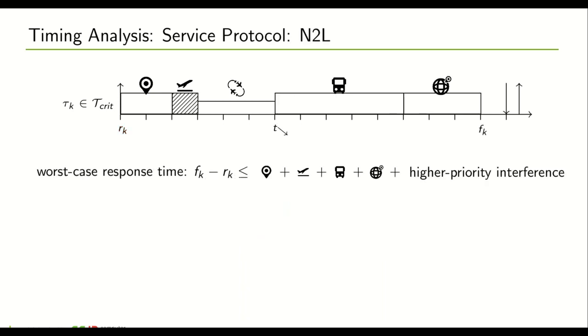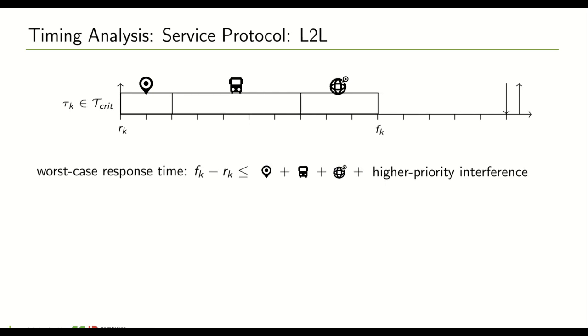If we analyze case N to L, we can find out that the worst case response time of tau k in this case, that is fk minus rk, is upper bounded by the summation of the first computation segment, the pre-processing phase, the local re-execution of the originally offloaded task share, the second computation segment, and the higher priority interference. If we then analyze case L to L, we see that the worst case response time is upper bounded by the summation of the first computation segment, the local execution of the offloaded task share, the second computation segment, and the higher priority interference, which is dominated by case N to L.